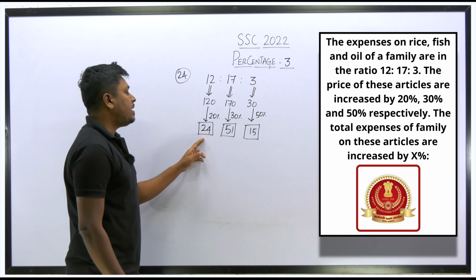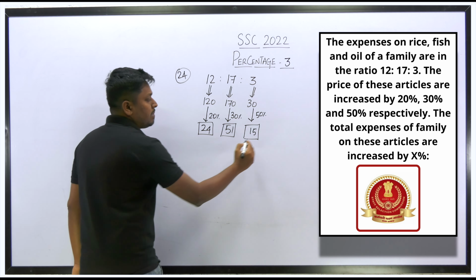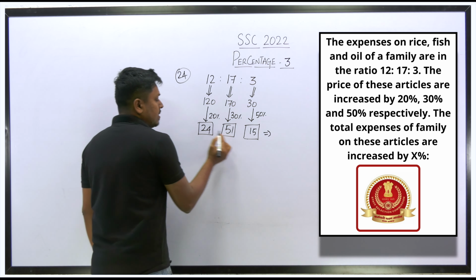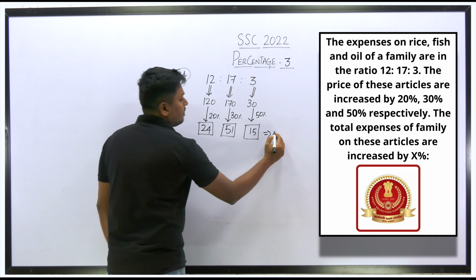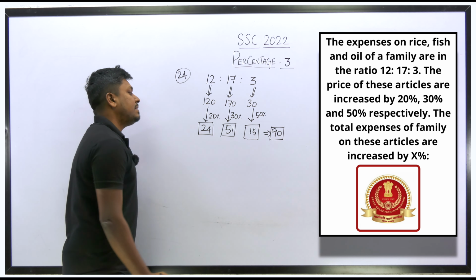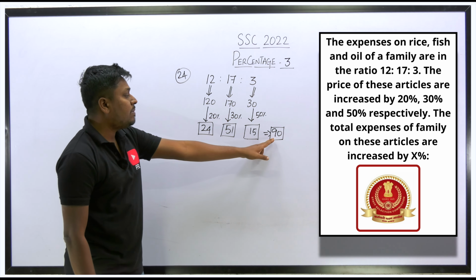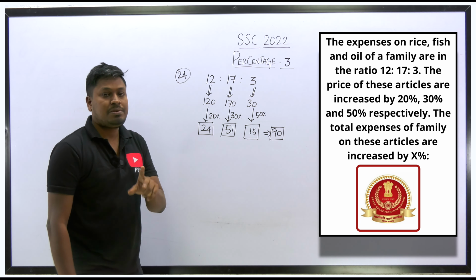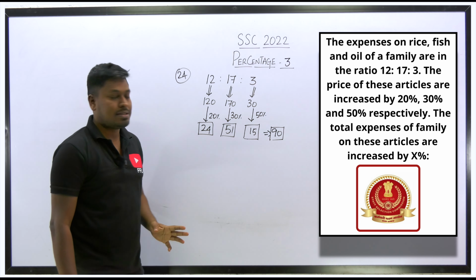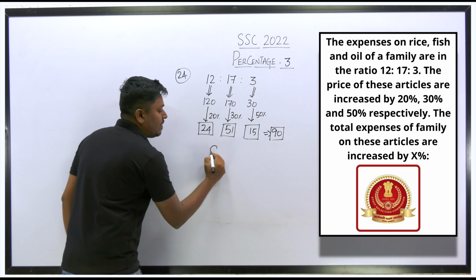So finally 24, 51 and 15. What is the total increase in the price? Let me add all the values. So 50, 75, 85, 90. So 90 will be the total increase in the expense. So remember that our target is not to find the value in terms of a number. Our target is to find the value in terms of percentage. So the total increase in the expenditure, that is expense, will be 90.